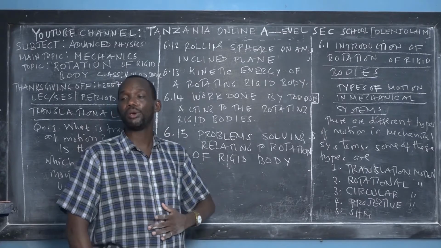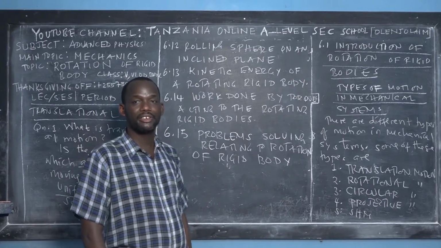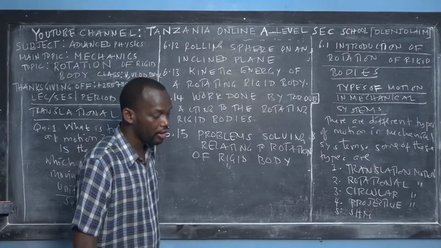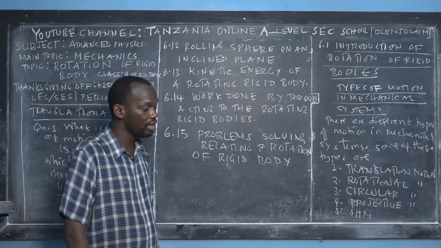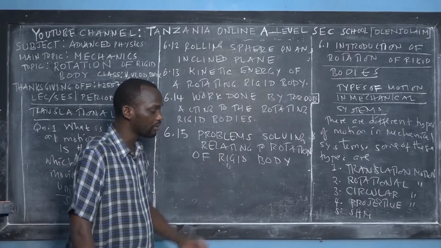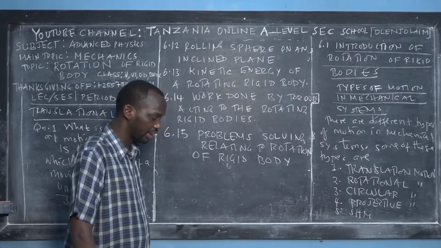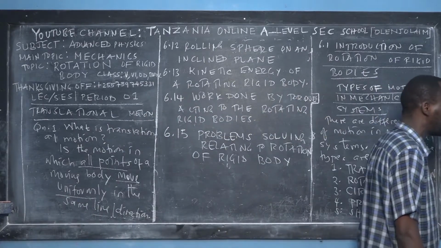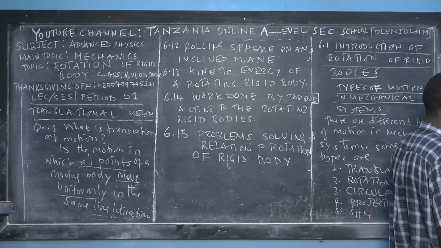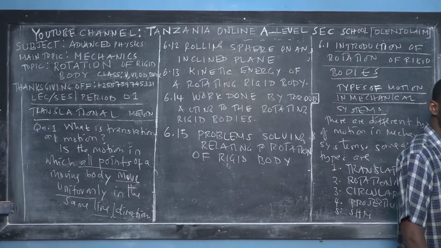So these are the different points. If I want to move translationally, all the parts will move at constant speed with the same velocity, uniformly. So if I move uniformly in a straight line from this point where I stand right now, all the parts are moving in a straight line. So this is what we call translational motion, right?